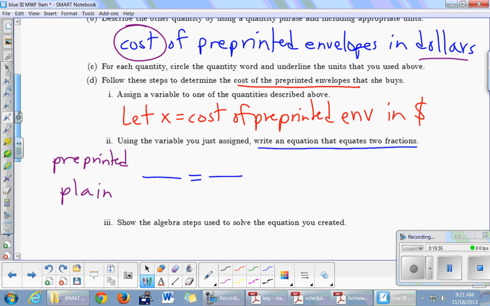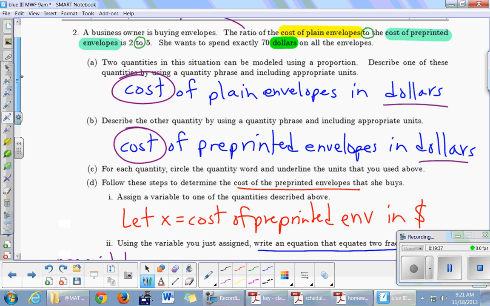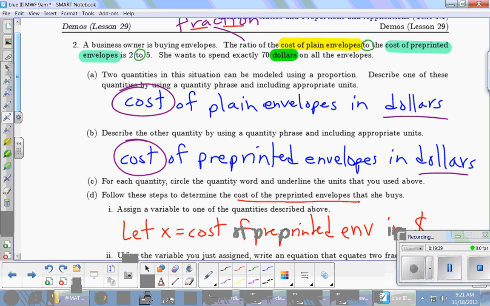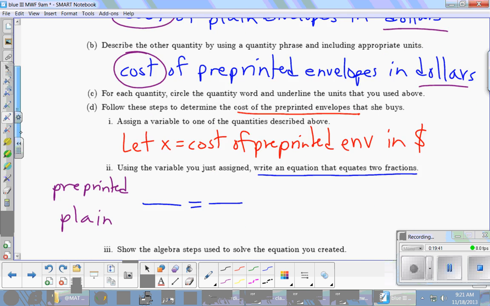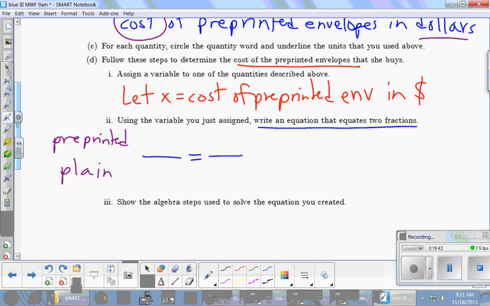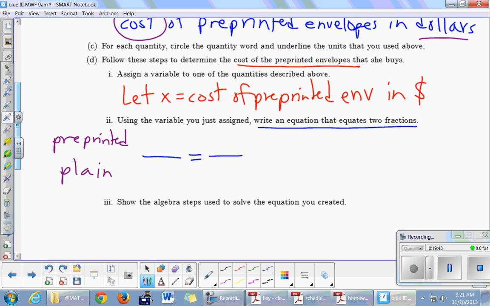And so I'm going to ask you guys in your groups to take the 2 numbers here. We've got a 2 and a 5. In some order, they belong on that first fraction. One of them is 2 and one of them is 5. Based on what I've written here in purple, go ahead and check with your neighbors and decide which one's 2 and which one is 5.